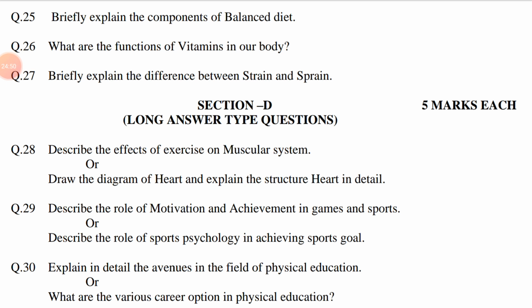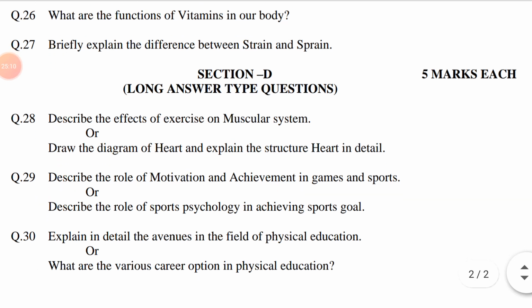The components of balanced diet are as under: carbohydrates, fats, proteins, vitamins, minerals, water, roughage. Explain each component in 3 to 4 lines. Extra. Question number 26. What are the functions of vitamins in our body? Function means work. Vitamins are the substances that our bodies need to develop and function normally.